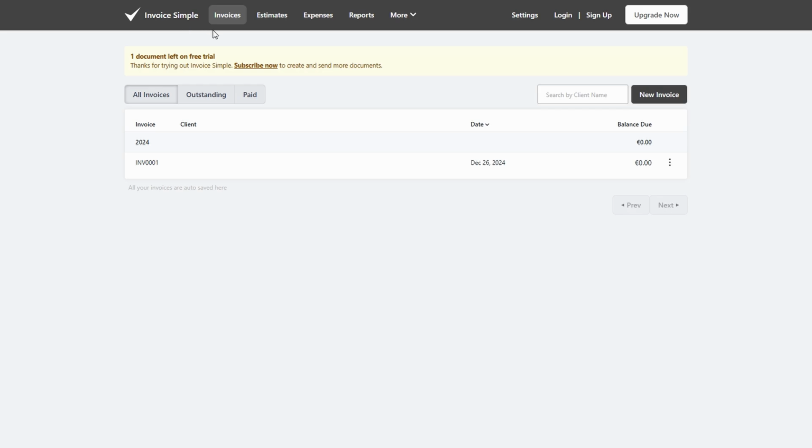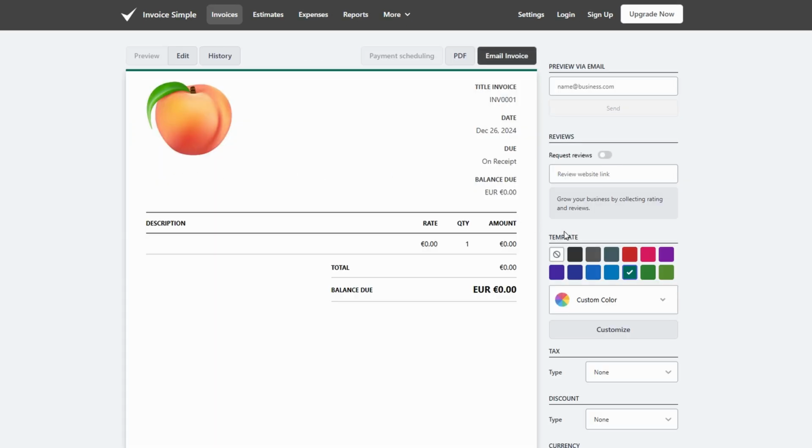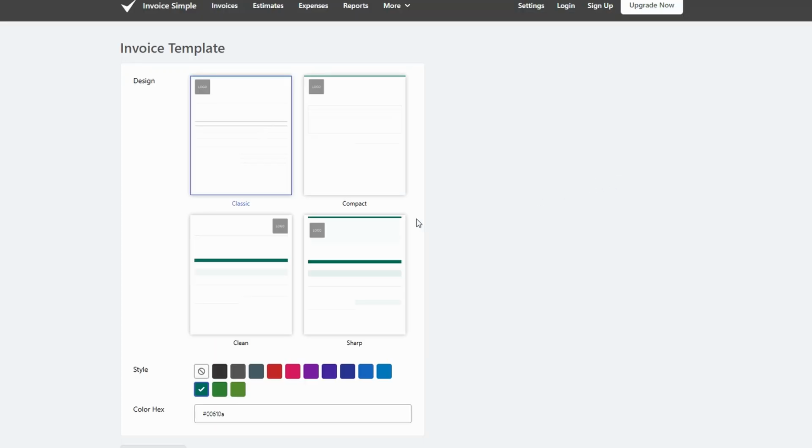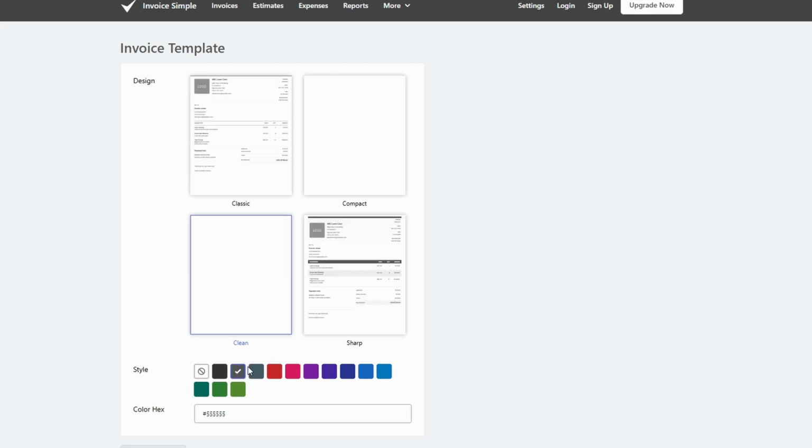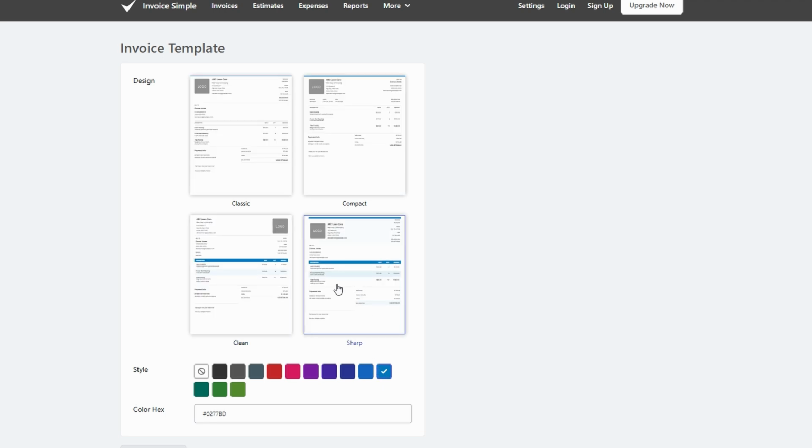Invoice Simple helps you create polished, professional invoices every time. With a variety of clean, customizable templates, you can easily tailor your documents to match your brand style. Whether you're a freelancer or running a small business, these templates ensure that your invoices leave a positive impression on clients. It's great for automating routine tasks, like calculating totals, taxes, and even recurring billing.